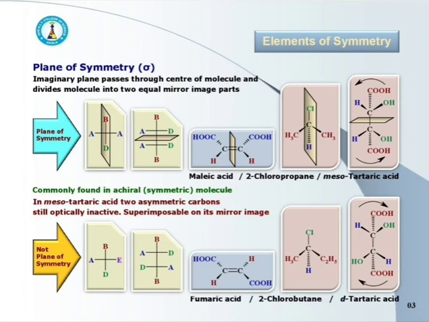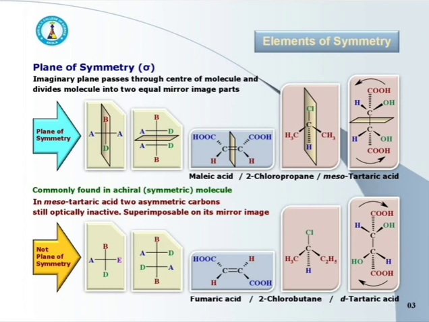Now see some representations which have no plane of symmetry. First one, here four different groups are attached to the central carbon, and here there is no plane of symmetry.